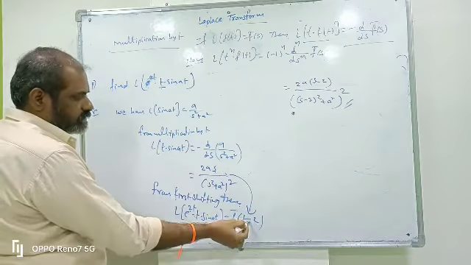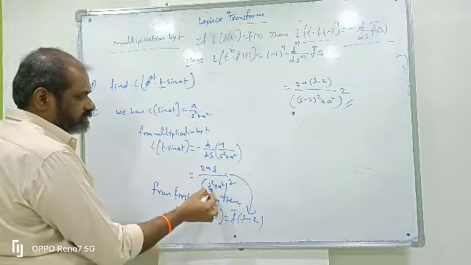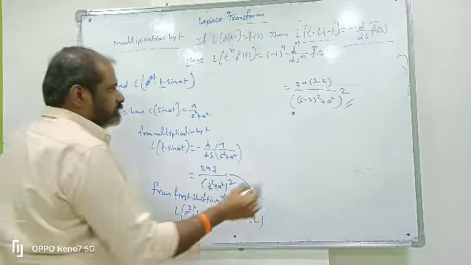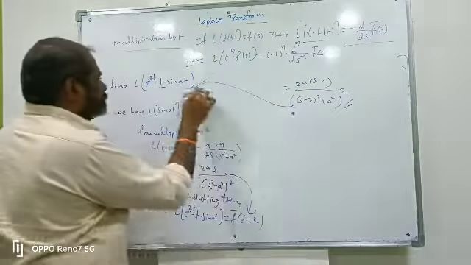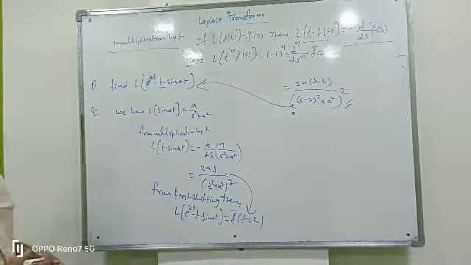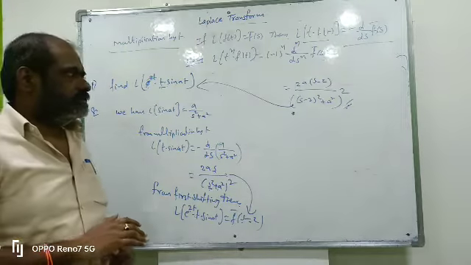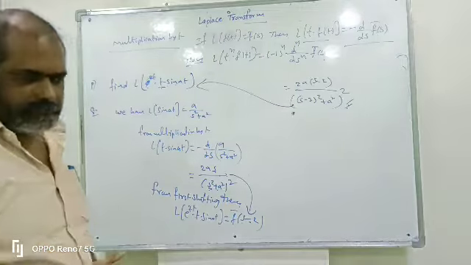So 2a into s minus 2 by s minus 2 whole square plus a square whole square. This is the answer for the question. Don't expand that one. This is enough for the answer.